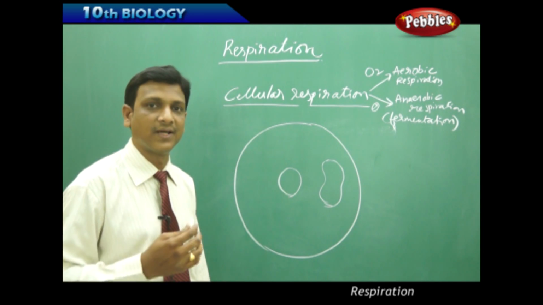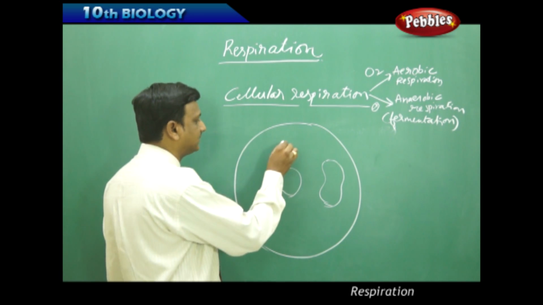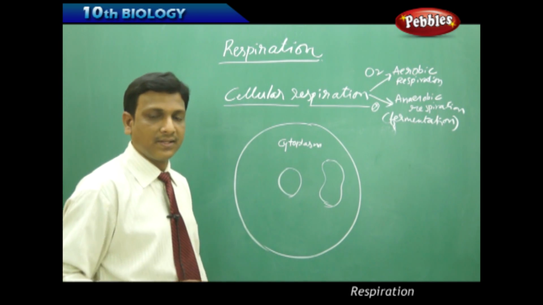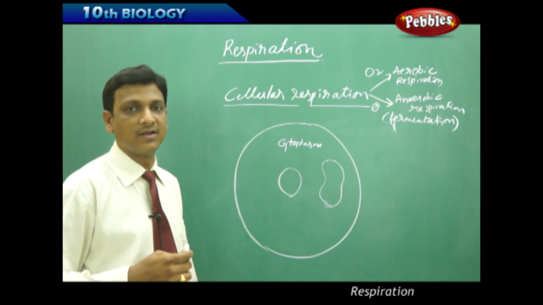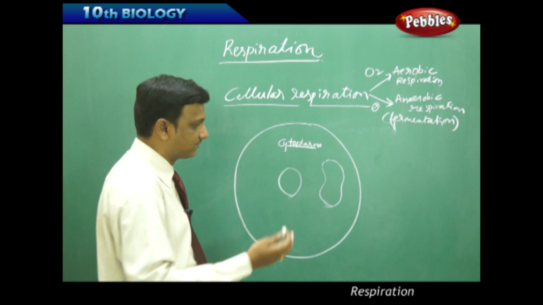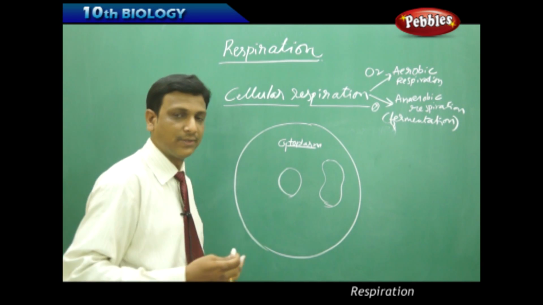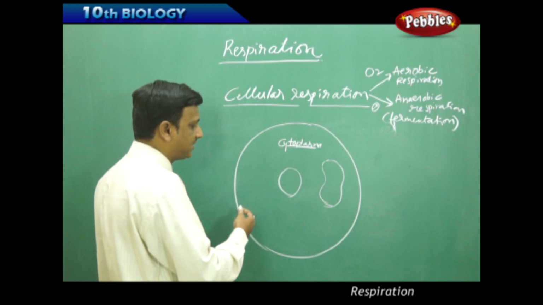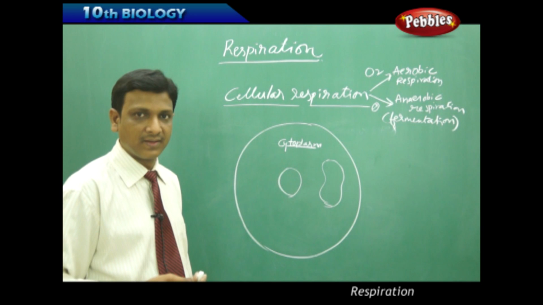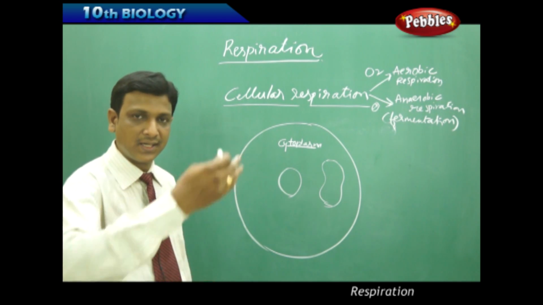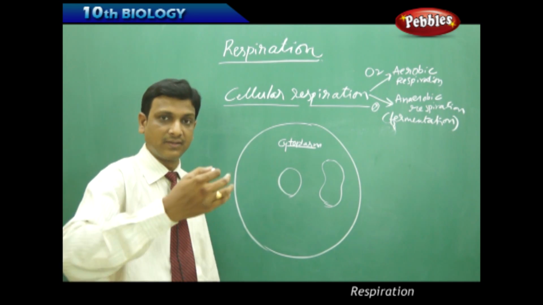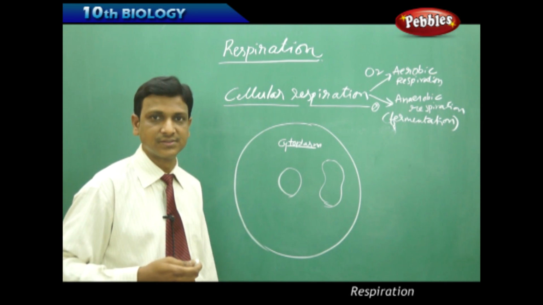So let us get some more clarity on this. A part of the cellular respiration takes place in the cytoplasm. The statement that it takes place both in the cytoplasm as well as in the mitochondria doesn't mean that sometimes it takes place in the cytoplasm, sometimes in the mitochondria. The meaning of that statement is that the total process is a series of reactions. The cellular respiration is a set of reactions.